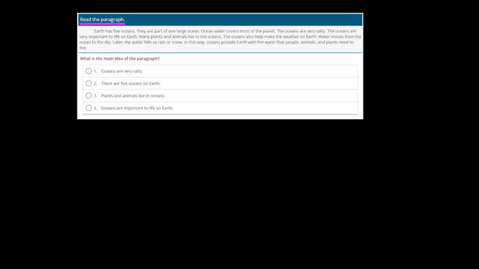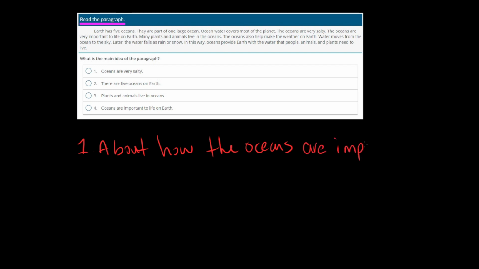So, as I was reading this, something was sticking out to me, which was this. There was lots of information about how the oceans are important.